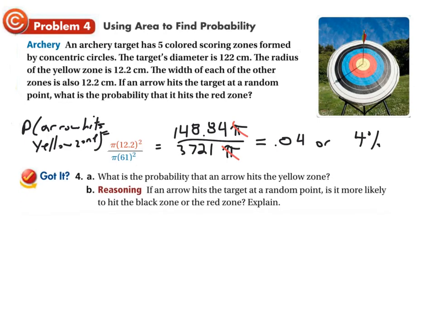Okay, moving this up. If an arrow hits a target at random, is it more likely to hit the black zone or the red zone? Well, whichever one has the bigger area is going to have the larger chance, more likely. So what do we get there? I'm going to pause it and write some stuff down, and then I'll come right back and show you.